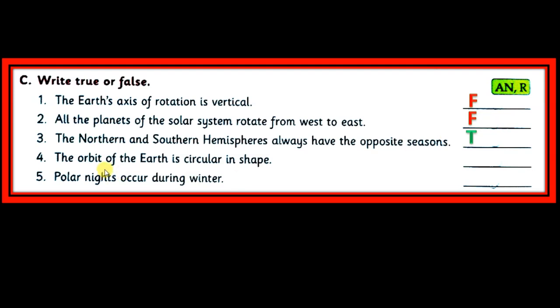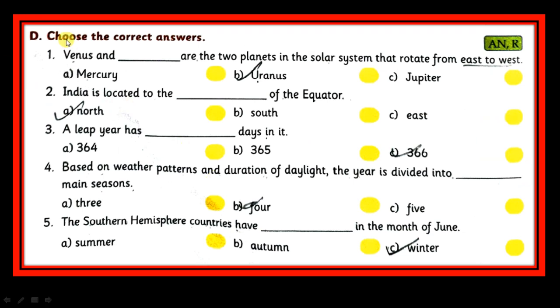True. The orbit of the earth is circular in shape. So false. Polar night occurs during winter. True. The polar night occurs during winter. So here, choose the correct answer. Tick already is there. Venus and Uranus are the two planets in the solar system that rotate from east to west. Clear?